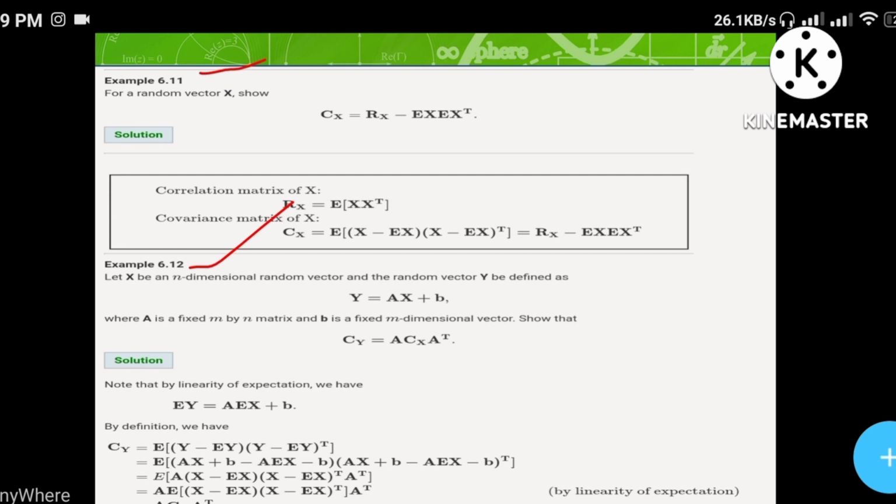I will try to solve the first example. For a random vector x shown, where C of x is equal to Rx minus E of x multiplied with E of x whole transpose. This is the vector given. Then the solution: the correlation matrix of x, Rx, is equal to E of x times x transpose. The covariance matrix of x, C of x, is equal to E of (x minus Ex) times (x minus Ex) whole transpose, which is equal to Rx minus E of x times E of x whole transpose.